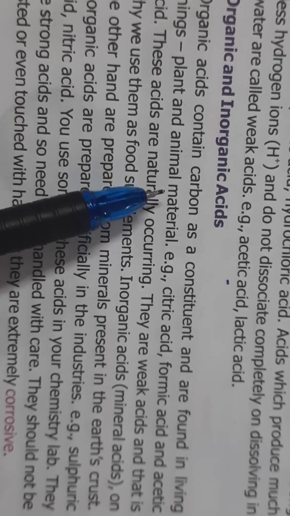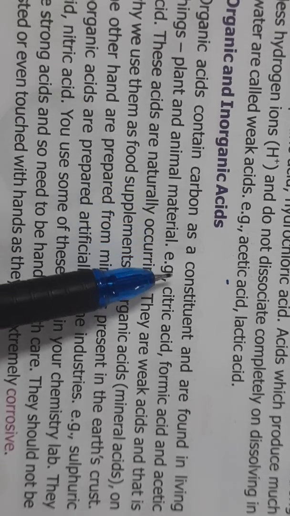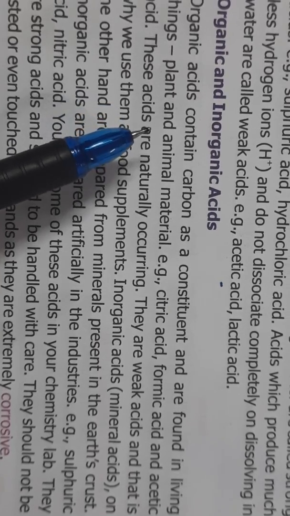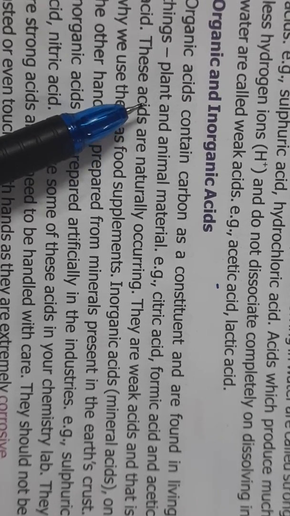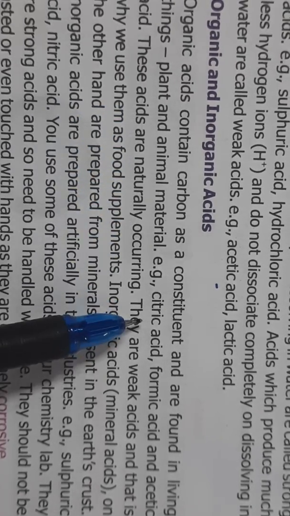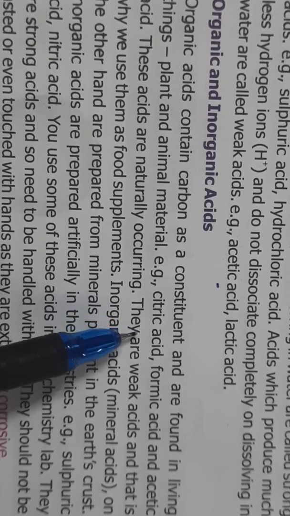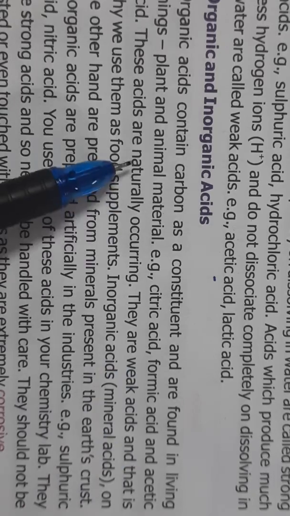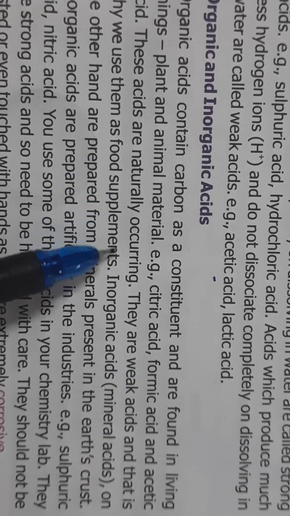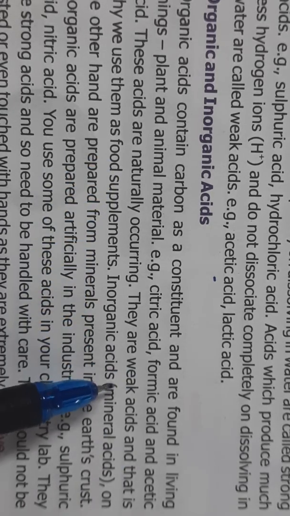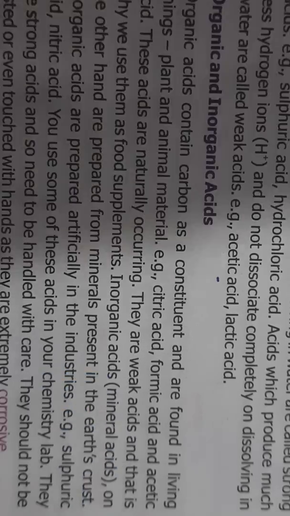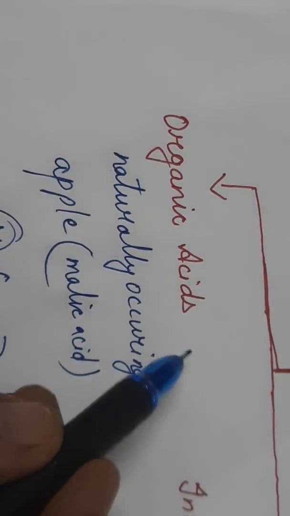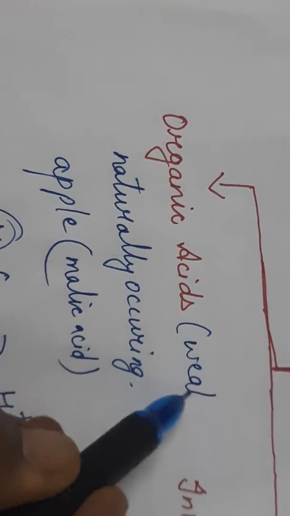Then organic and inorganic acids, as I just explained. The organic acids contain carbon as a constituent and are found in living things. They are found in plants and animals, like citric acid found in lemon. Then you have formic acid, acetic acid. They are all naturally occurring acids and they are weak acids.